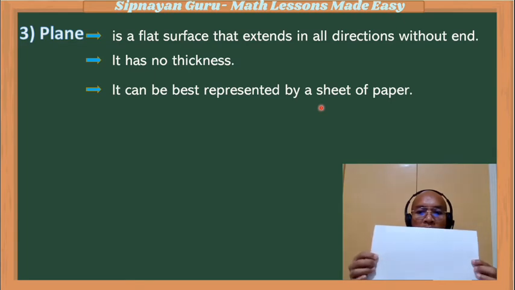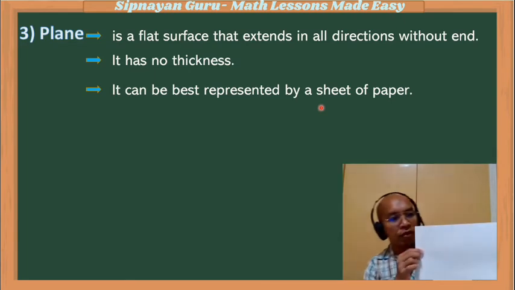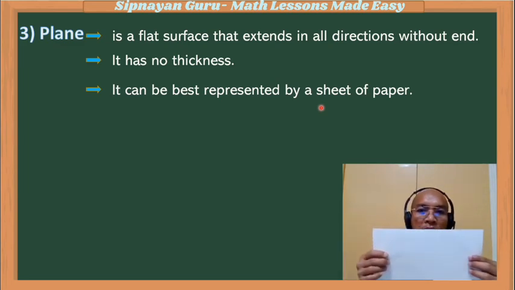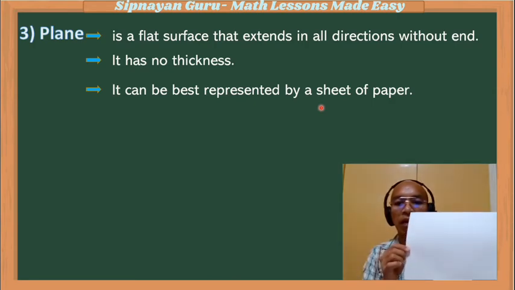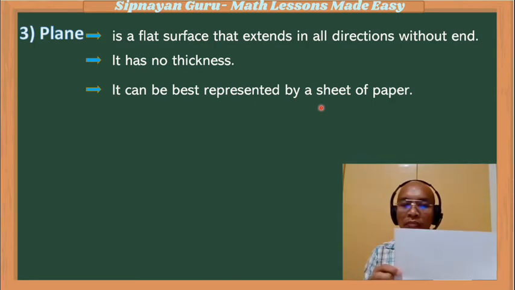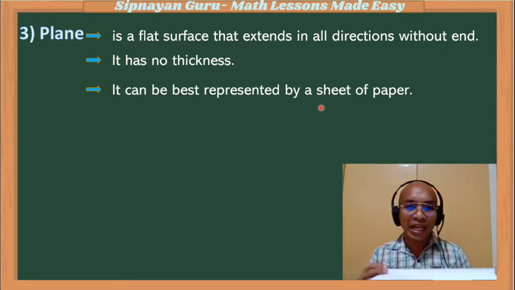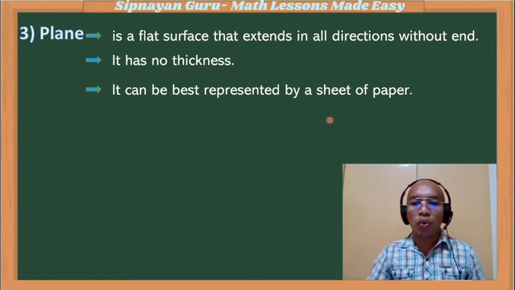As you can see, the paper is a flat surface. In this case, however, the extension of the sides of the paper ends. That is why this plane figure is called a rectangle. But a plane, basically, is a flat surface that has no thickness and extends in all directions without end.